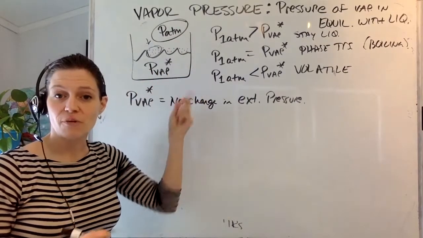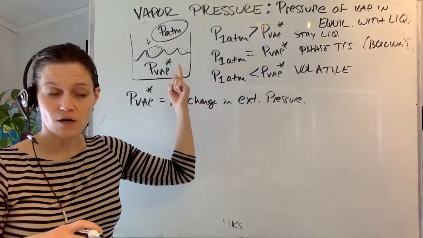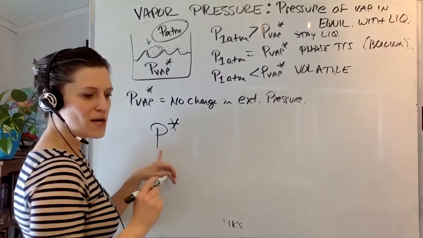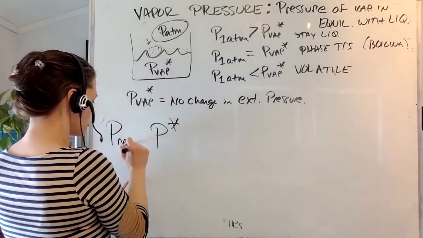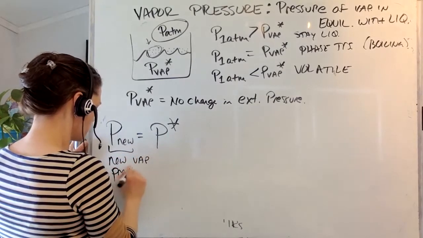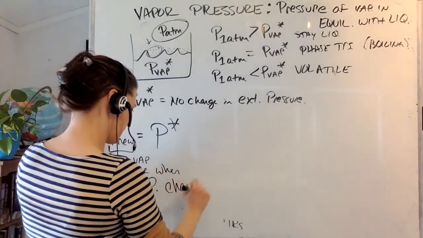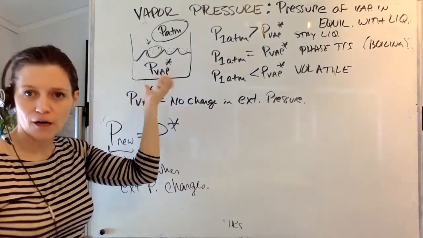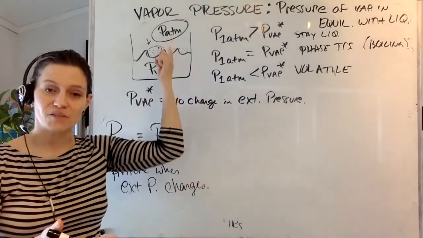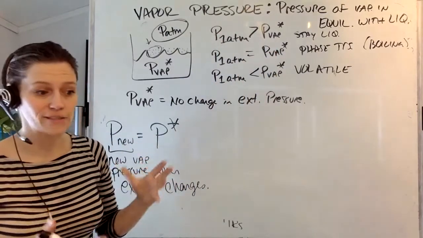Now the equation that we're getting to is what happens if we change this pressure. I have it listed as 1 atmosphere, but what if it's different? When it's 1 atmosphere, we've got P star. But it's going to change to P, and I'm going to call this P new, the new vapor pressure when external pressure changes. Let's say I take my beaker and go up to the top of a mountain, and now how does the vapor pressure change because my external pressure is different? Do these rules still hold? The answer is kind of, it depends.